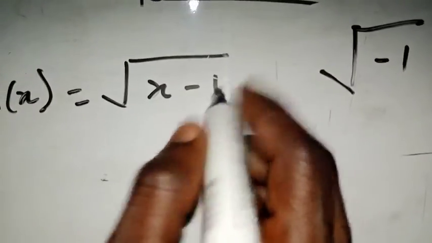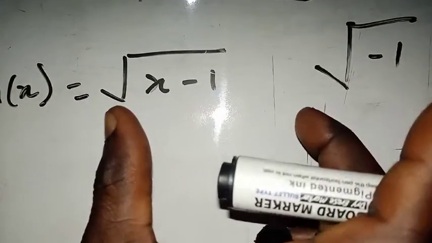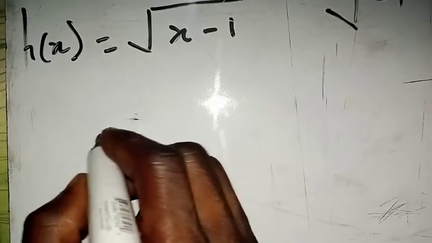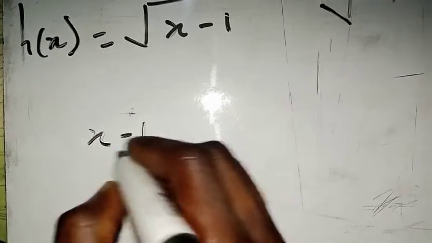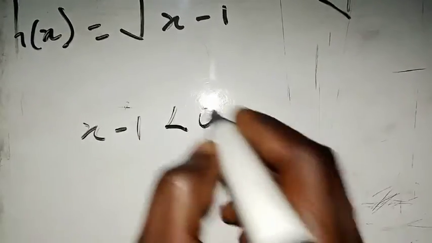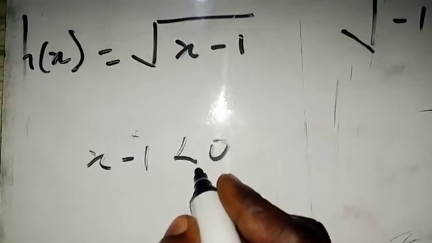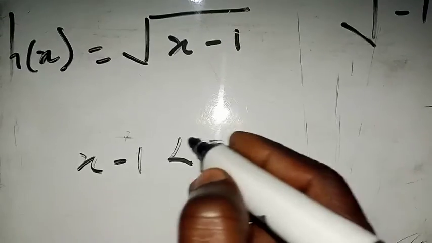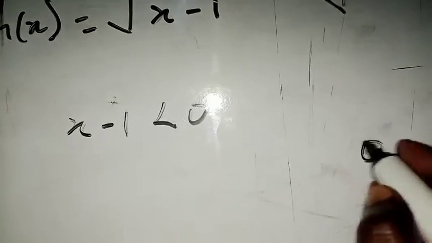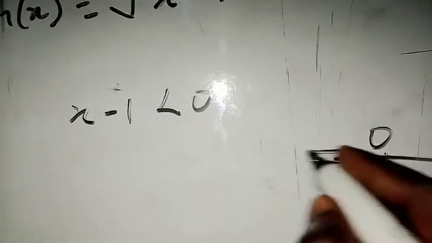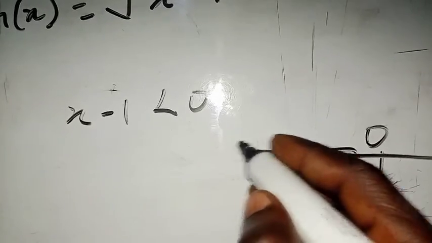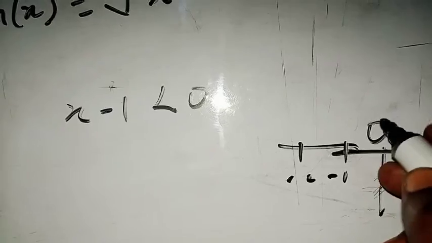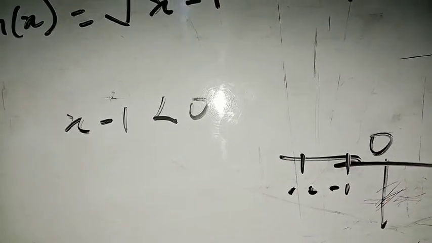So how do you solve this? There are two ways of solving this. The first one is that you may equate this one, x minus 1, to less than 0. Anything that is less than 0 is negative. If you are less than 0, you are going to the left hand side of 0. So if 0 is here, anybody that is here should be -1, -2, and so on. So if you are less than 0, you are going to be on -1.